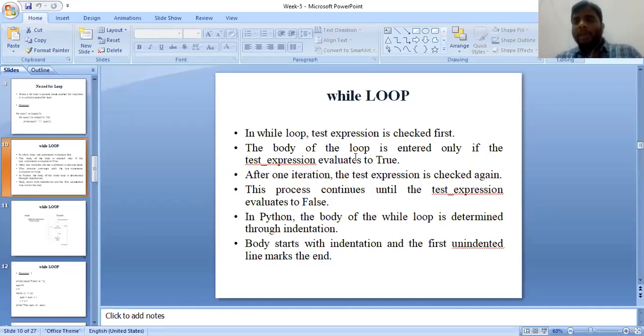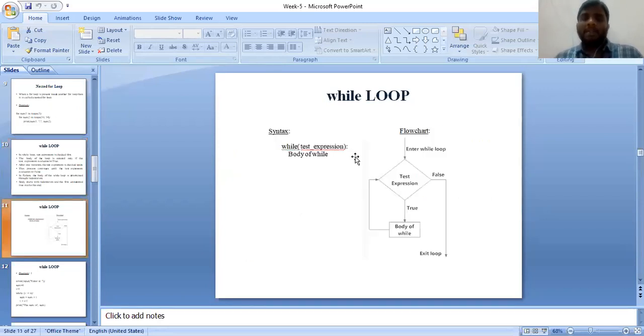See, in Python there is a concept called indentation. When we give a while condition, the next statement immediately starts with indentation. You see in the syntax: while is a keyword. Test expression, or you can call it test condition, as you like. At the end of the while condition you must not forget the colon. This colon indicates that when the user presses the enter button, the next line starts with indentation, which is nothing but the body of while.